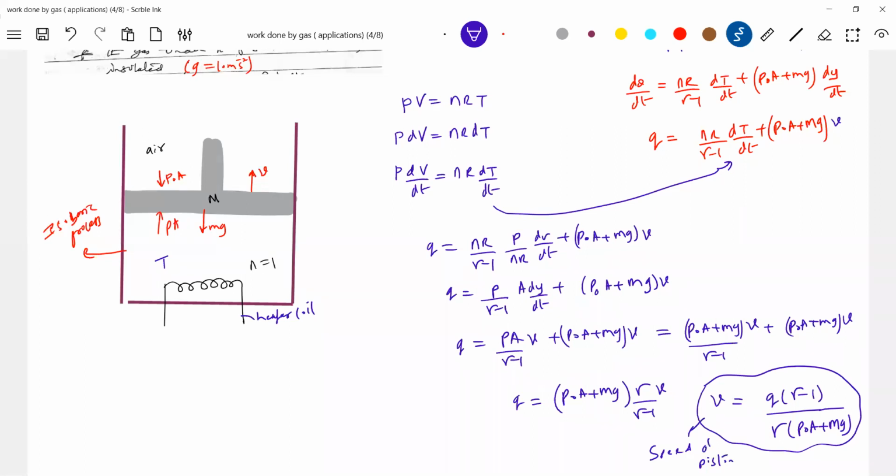Slowly getting the idea: first law of thermodynamics, ideal gas equation, force acting on the piston. In every numerical we think in this way only.